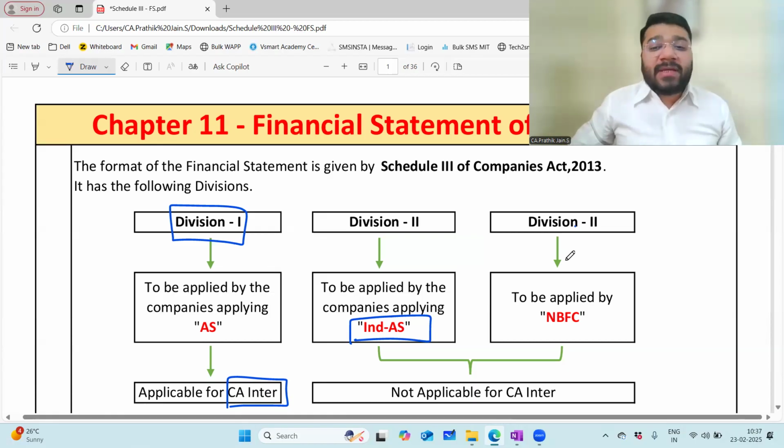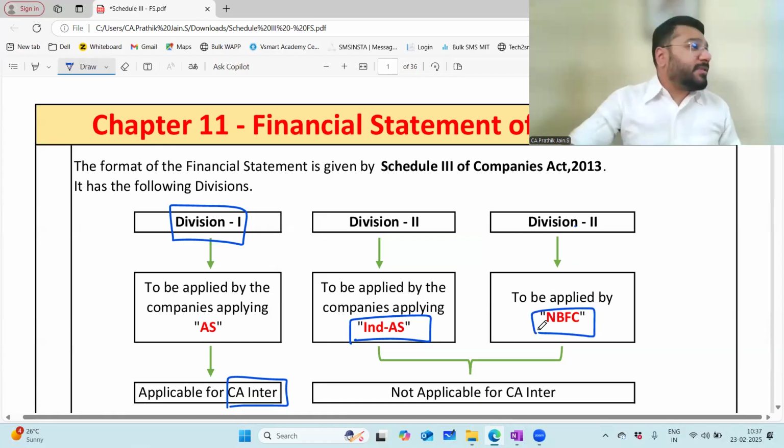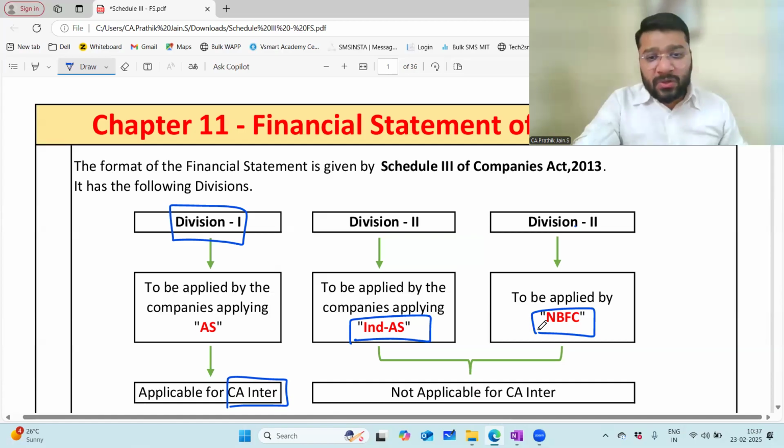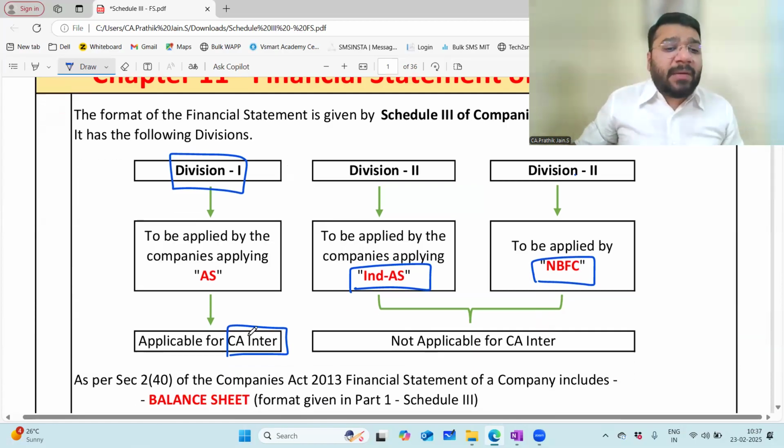The format of Division 3 is applicable for NBFCs. Any problem? No problem. So Division 1 is applicable at the CA Intermediate level, whereas Division 2 and 3 come at the CA Final level. I'm a little skeptical if this is there in CA Final or not, but for sure this is there in CA Final.